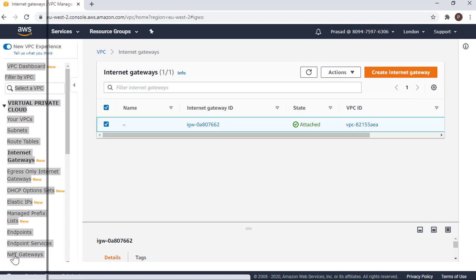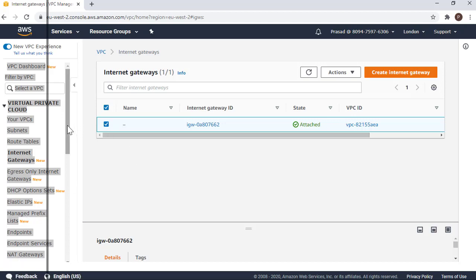Then you would need that traffic. So a NAT gateway is mainly placed in your public subnets, which allows one-way traffic from your private subnets. We'll talk about that later in week 5 and week 6, but that's what it is at a high level.